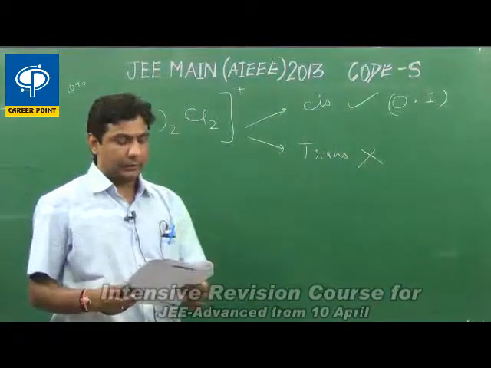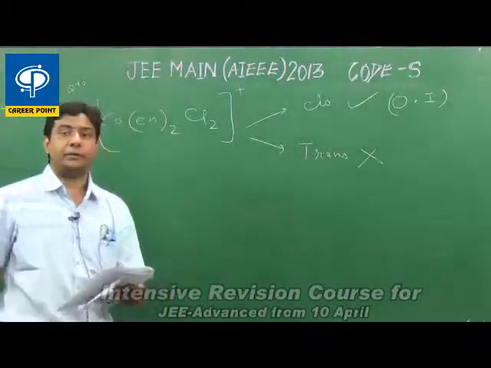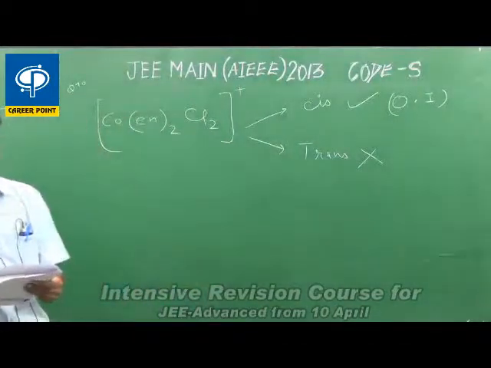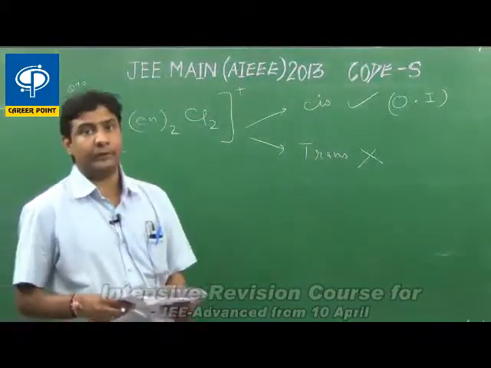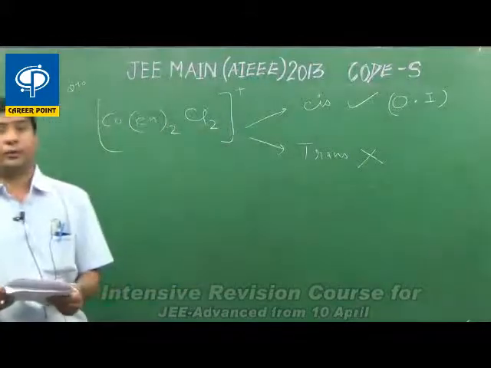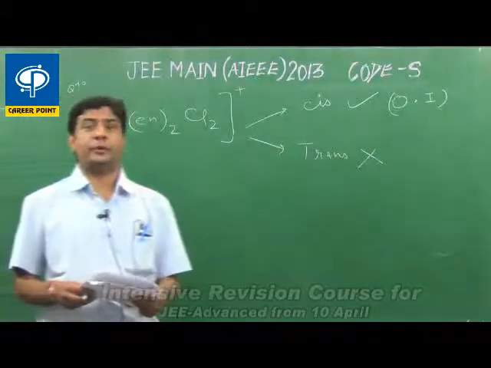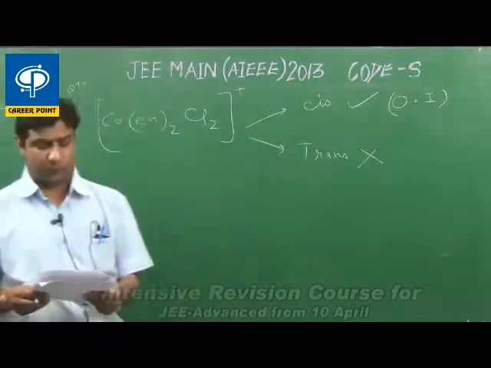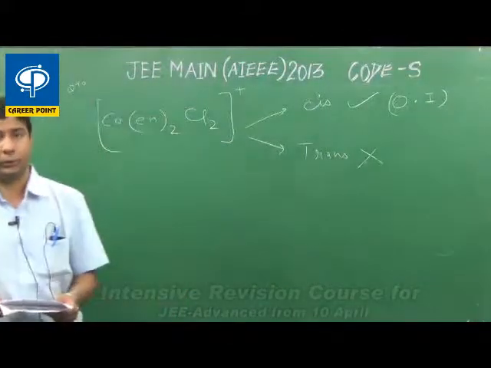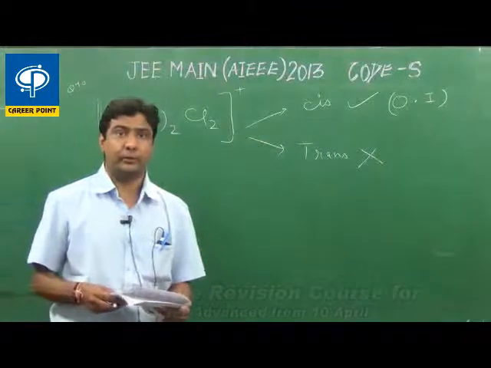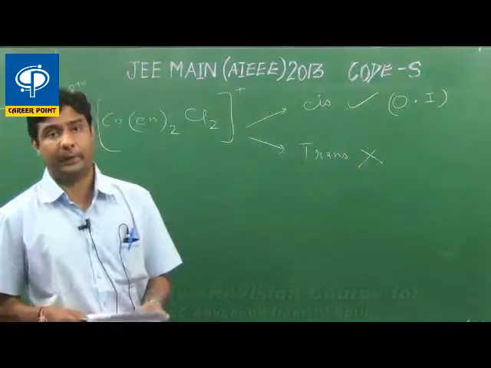Therefore, in this particular question, the answer is the first, that is cobalt attached to 3 ammonia and 3 chlorido ligands, in which its 2 geometrical isomers, that is facial and meridional, both are optically inactive, or rather they do not show optical isomerism since they have got plane of symmetry in them.